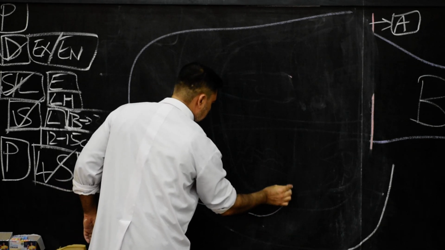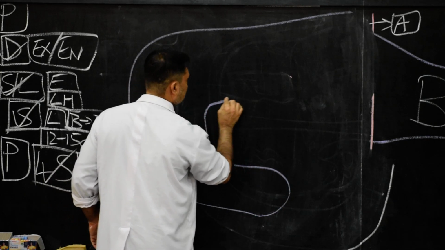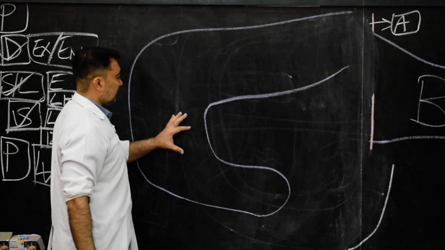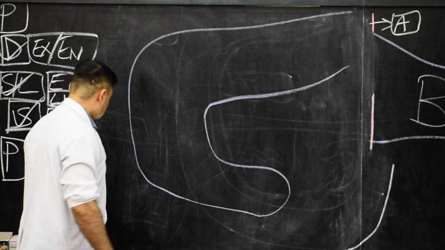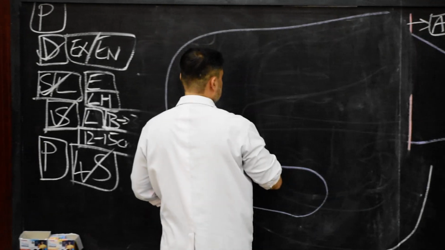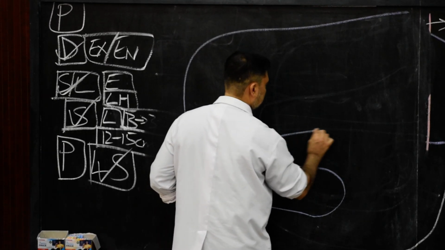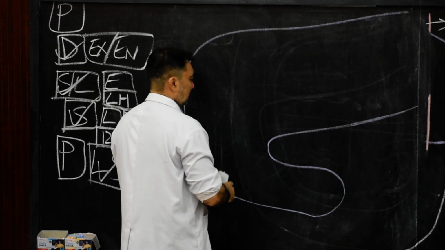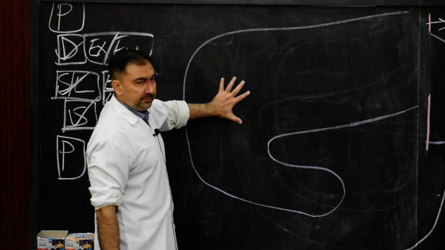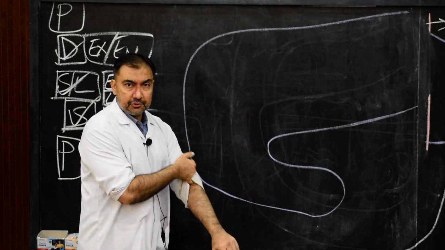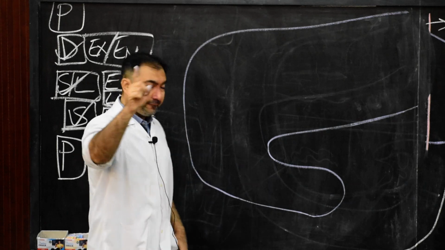Here we show uncinate process, and this is the head of the pancreas. And here, this I will just thicken it. Now this much is the head. Posteriorly we are going to show, first we shall draw inferior vena cava.